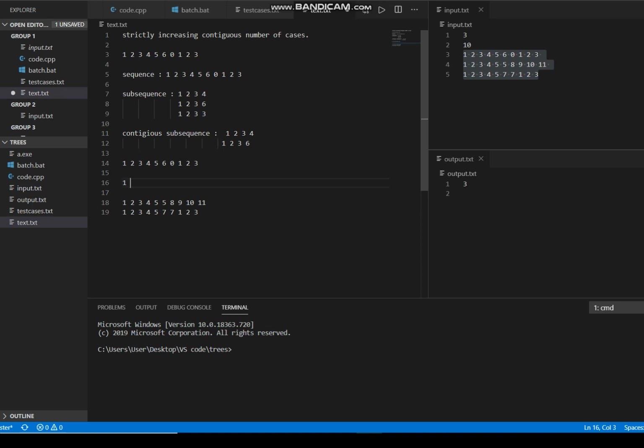We got one sequence, 2 3 4 5, and another contiguous sequence, 0 1 2 and 3, and 6 is also there. From these two we can easily understand that both are increasing contiguous sequences, but the only difference between them is the first sequence length is 6 and the second sequence length is 4.